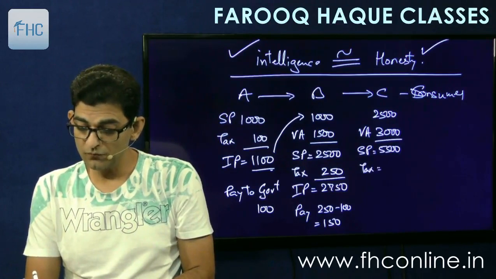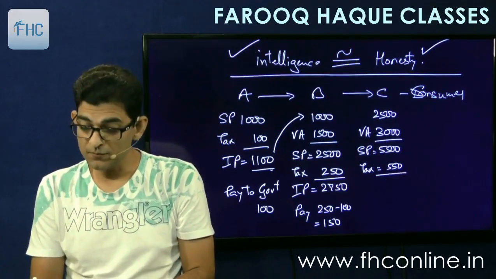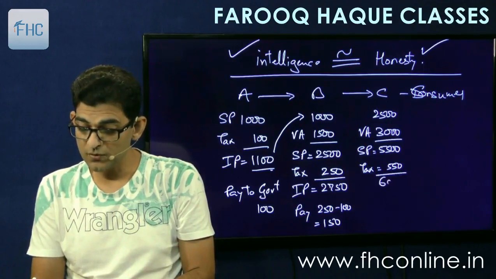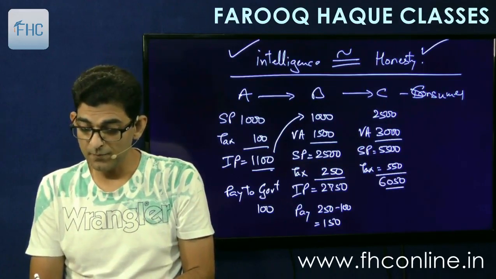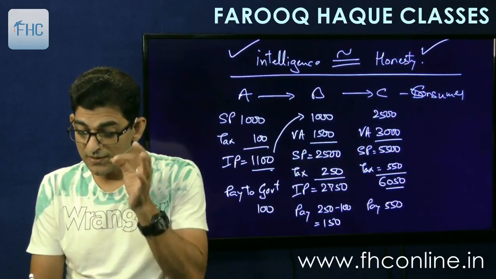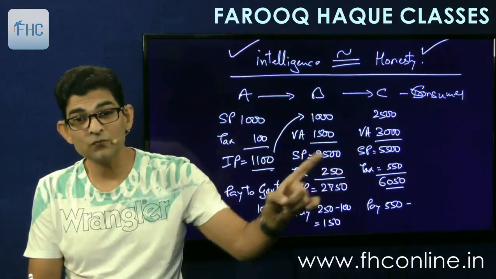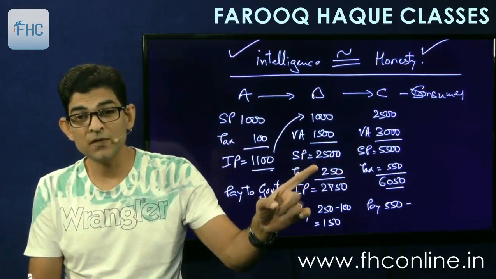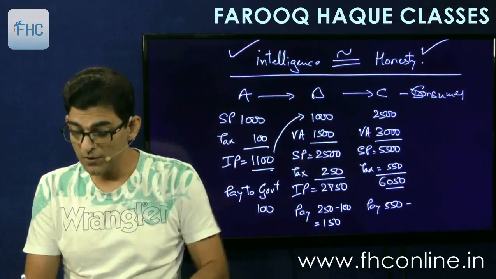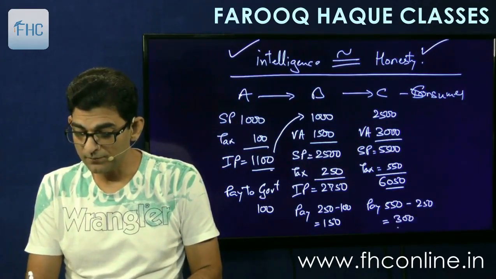Tax at the rate of 10% will come to 550. His invoice price will become 6050. But how much will he pay to the government? 550, that is his liability, less the credit which he has got from the earlier stage, that is 250. So 250 is the credit allowed to him. He will set off this 250 and pay 300.